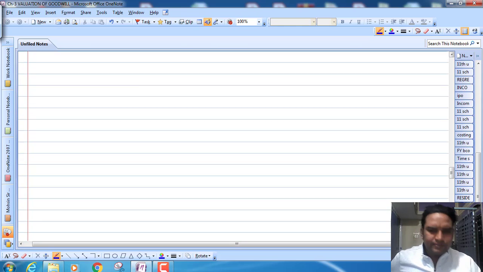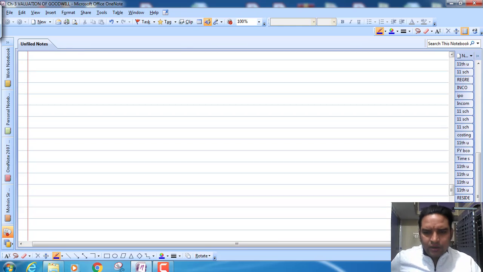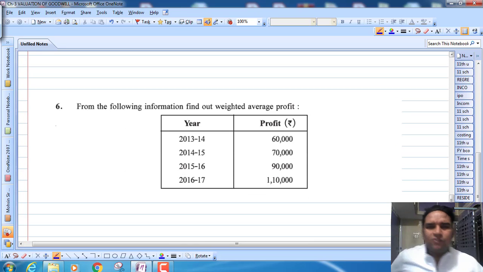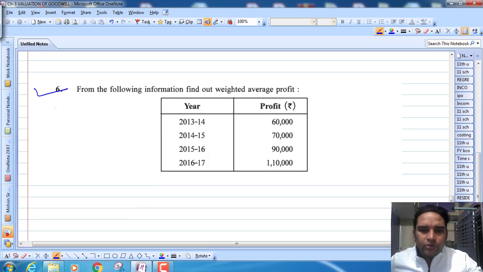Now we will solve some questions based on this method. Question number 6 from your textbook. From the following information, find out the weighted average profit. The year and the profit are given. So you can see only weighted average profit we have to find. They did not ask to find goodwill, so we will find only weighted average profit.